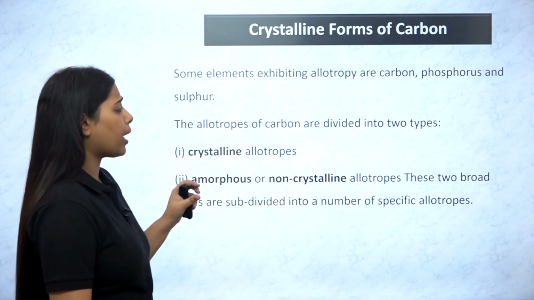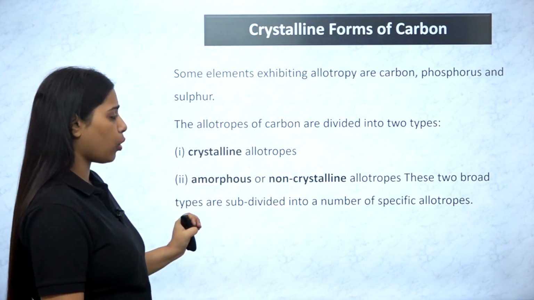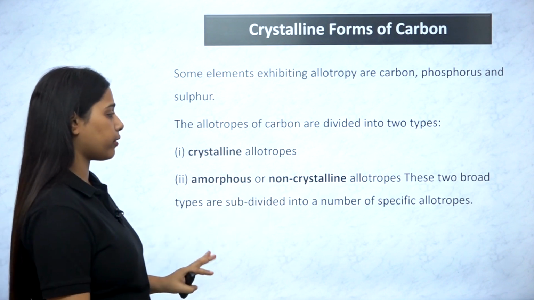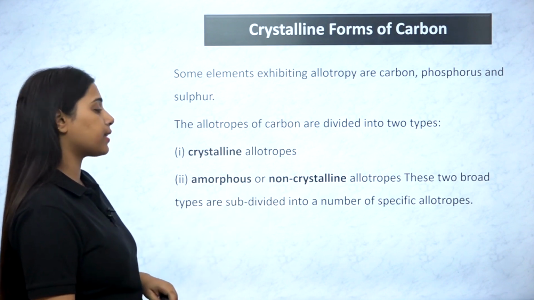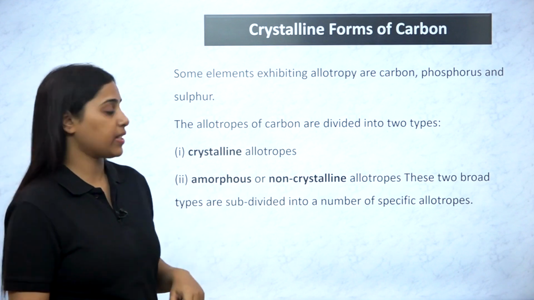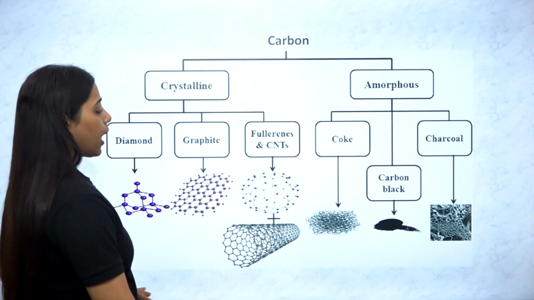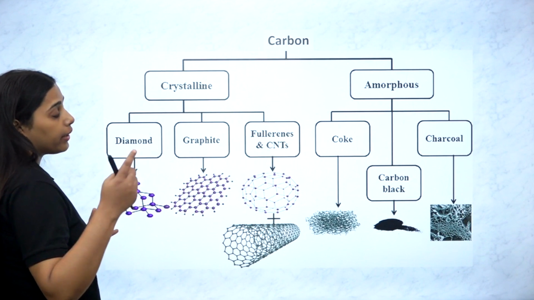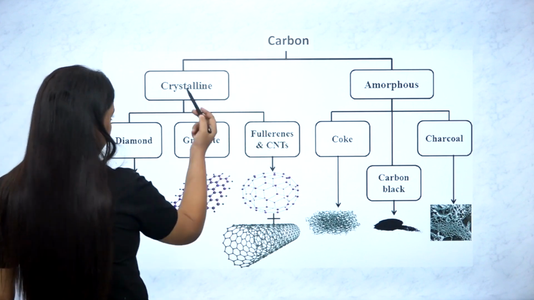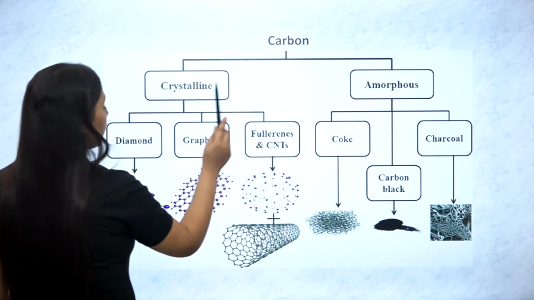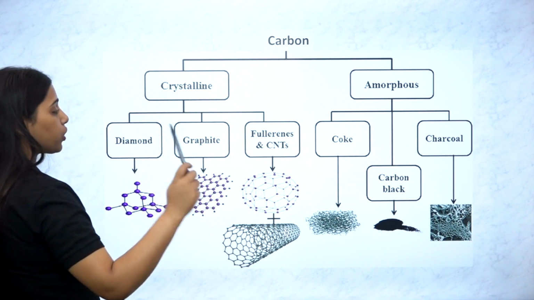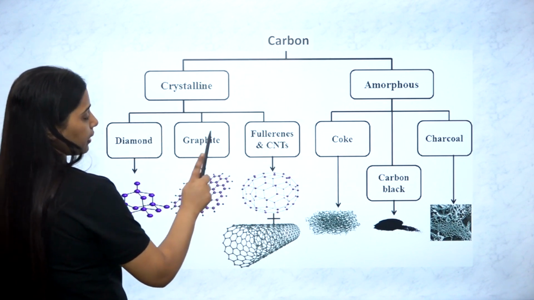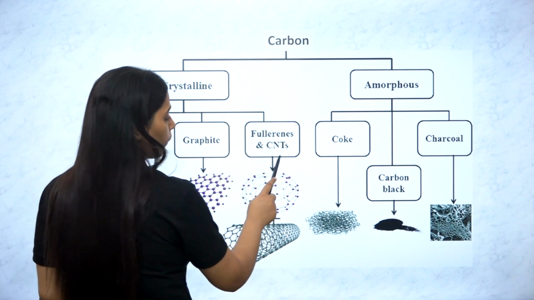The allotropes of carbon are divided as crystalline and amorphous. Amorphous are non-crystalline ones. These two broad types are subdivided into a number of specific allotropes. That is the chart being shown here for the different forms. Carbon has crystalline and amorphous nature. Crystalline forms have a particular geometry, like diamond and graphite, fullerenes and carbon nanotubes.